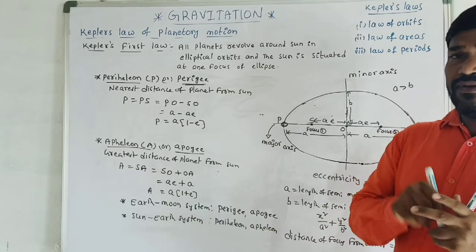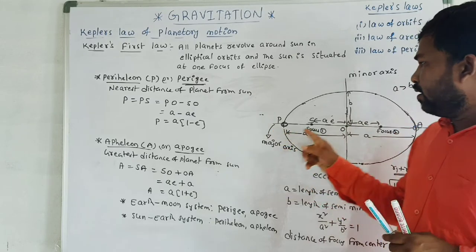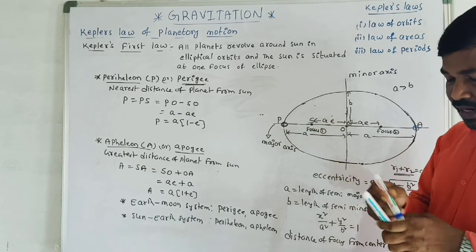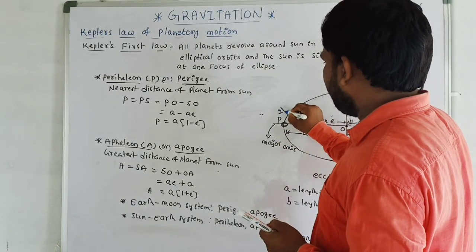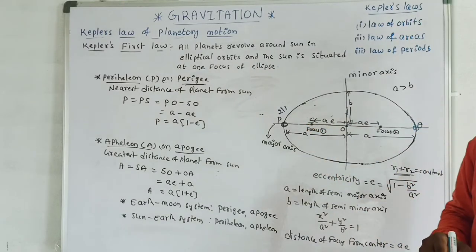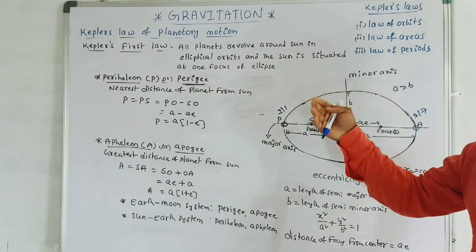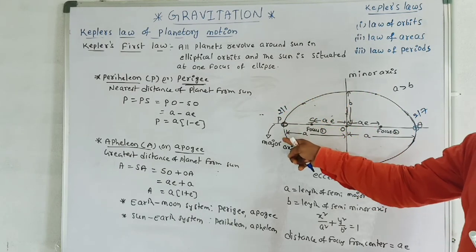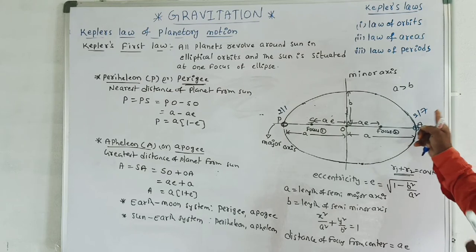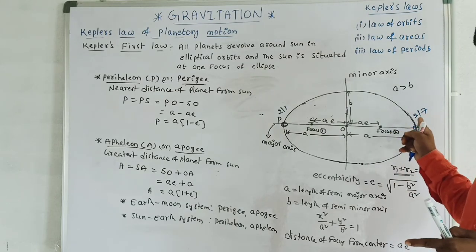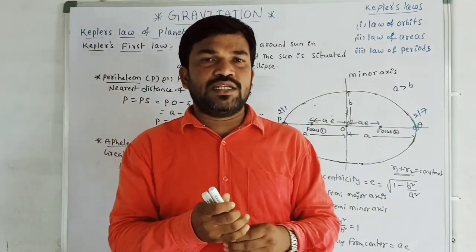Sir, when does perihelion happen and when does aphelion happen? That is, when the planet is coming nearer to the sun, at what time is it? It happens on 2nd January, and aphelion always happens on 2nd July, a 6-month difference. So in the month of January, perihelion happens, that is, Earth is coming closer to the sun. At the time of July, the distance between the Earth and the sun becomes larger.